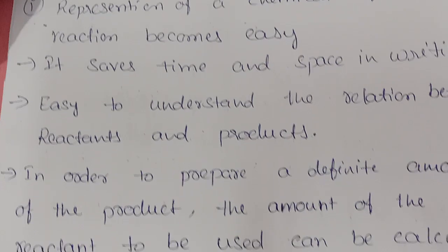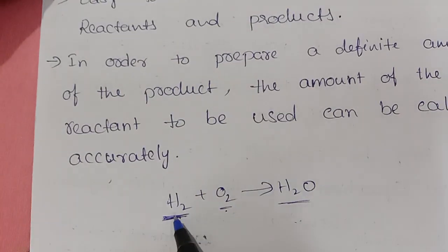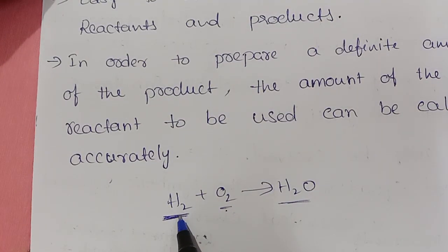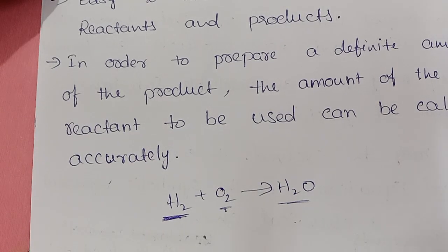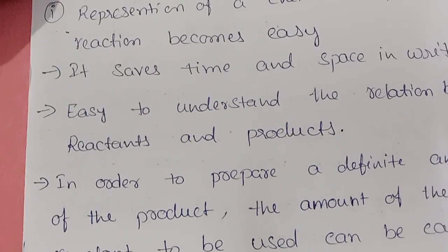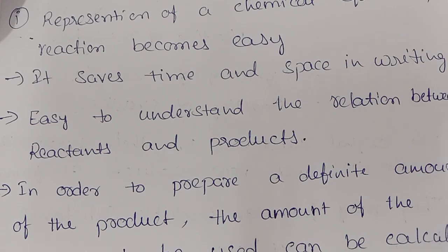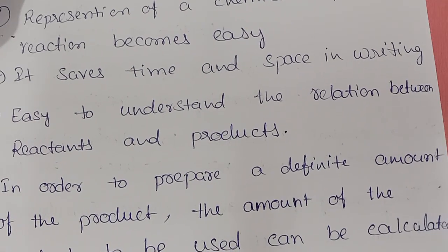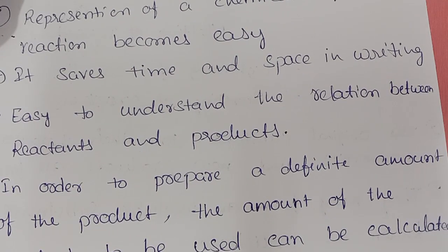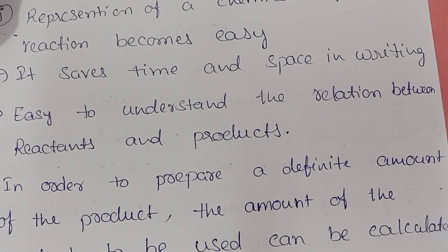If you represent it with a formula, by seeing this only we can read it as hydrogen. By seeing this we'll read it as oxygen, right? So it is easy to understand, it occupies less space, it saves time, and it is easy to understand the relation between reactants and the products.